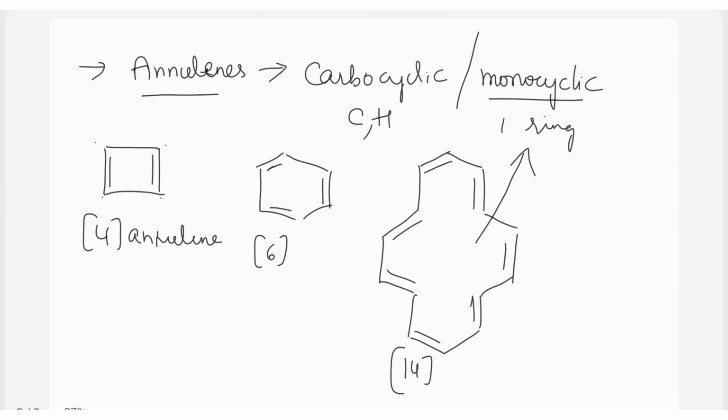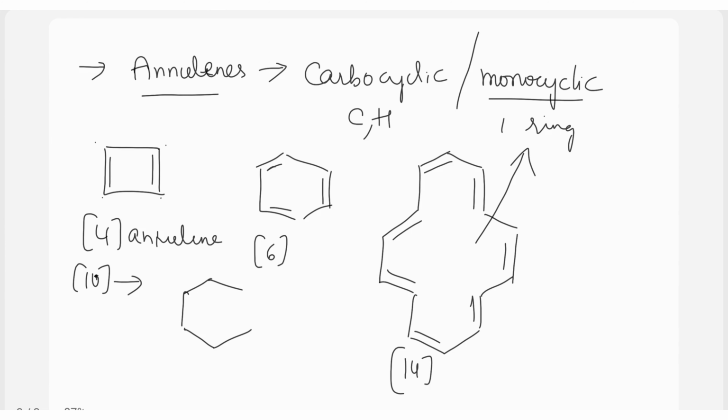Then we have 18-annulene like this. But the exception in this is 10-annulene. Except for 10-annulene, the rest are all aromatic, but 10-annulene is not aromatic. It's because of its structural arrangement.